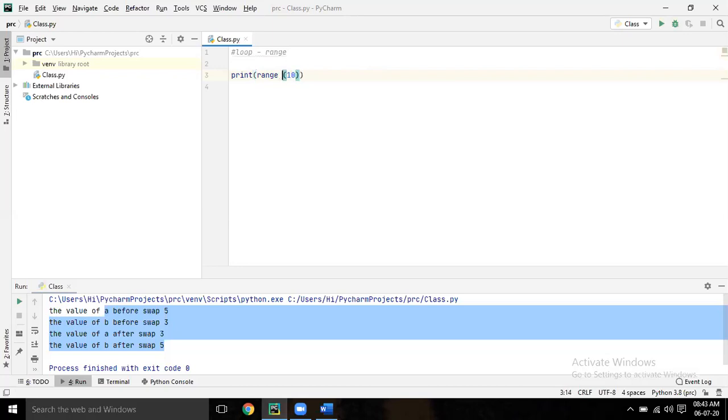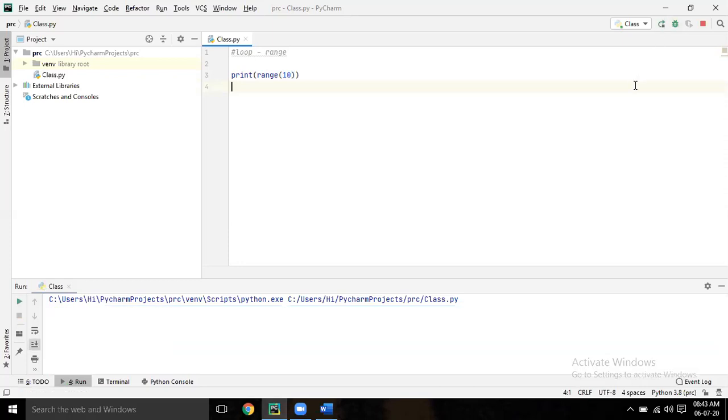Run it. So range is a keyword. Range means a certain range, starting from here and ending here. So if you write print range of 10, by default it will start from 0 to 10. That is the range.